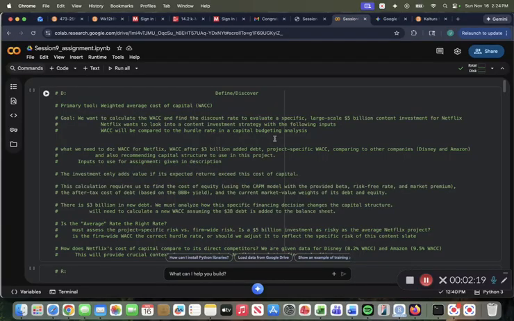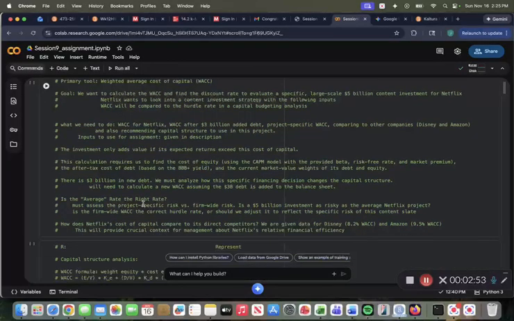Then the WACC will be compared to the hurdle rate in a capital budgeting analysis. So we'll have to look into CAPM and use some strategies from the past sessions as well. We have to calculate the WACC for Netflix, the WACC after the $3 billion added debt, the project-specific WACC, U.S. versus international projects, and how that might affect our financing strategy and our optimal capital structure. Then comparing to other companies, those being Disney and Amazon, and also recommending a capital structure to use in this project.